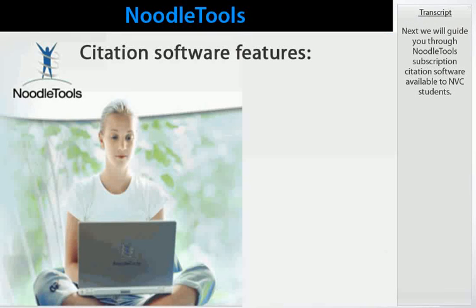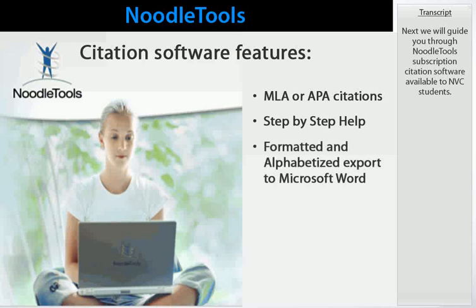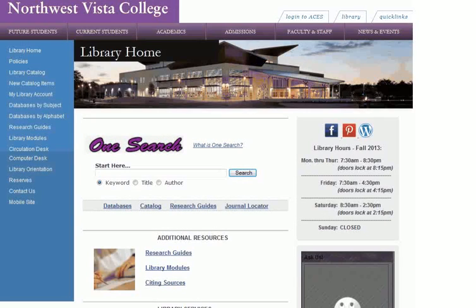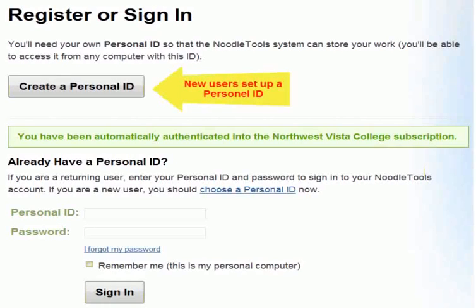Next, we will guide you through Noodle Tools, the subscription citation software available to MVC students. This software follows current MLA or APA citation styles. It offers step-by-step help and allows quick and easy export to Microsoft Word or Google Docs. A link to Noodle Tools is available from the library's homepage under Additional Resources. The link is called Citing Sources. If this is your first time using this software, you will have to set up an account by clicking on the Create a Personal ID button at the top of the page. You can use any ID and password.